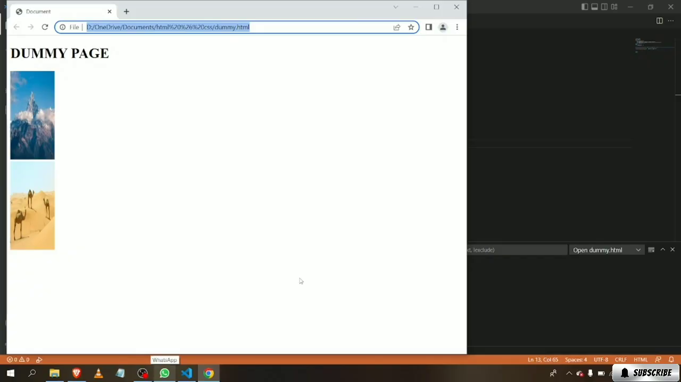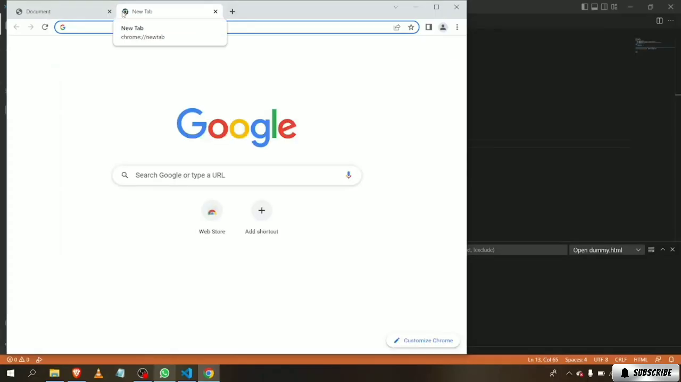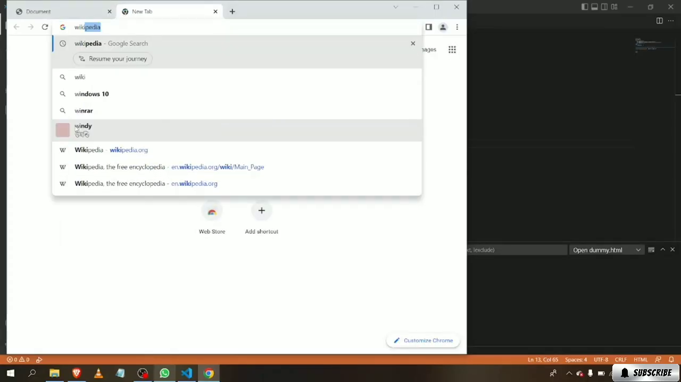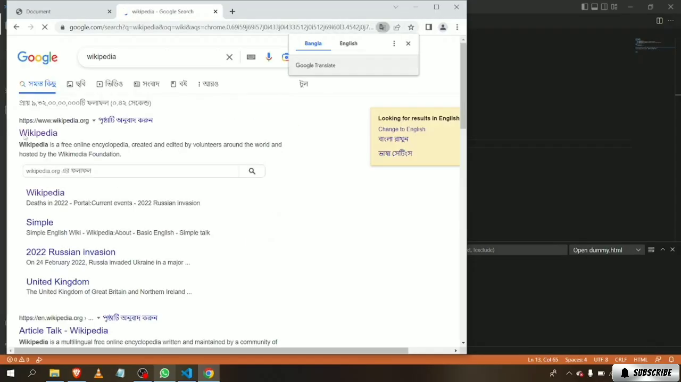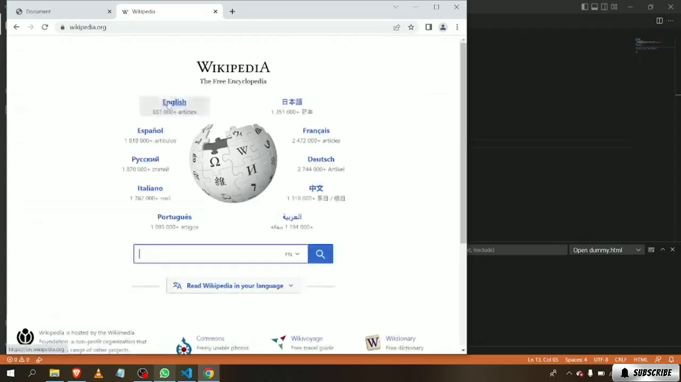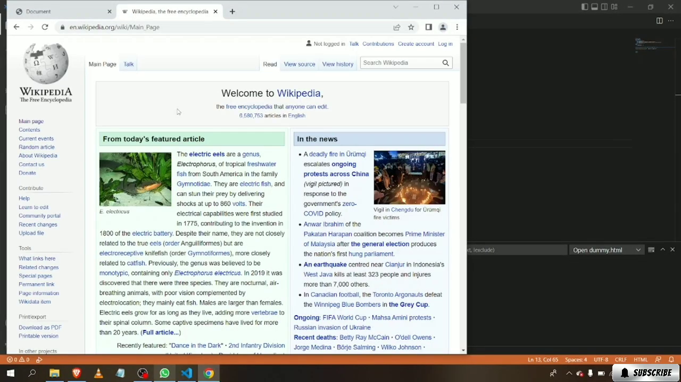Now what if you want to bring an image from another website, a website that already is hosting a picture, but you want that picture to show in your website? What you can do is, firstly, you need the image. I'm gonna go to Wikipedia. Yeah, Wikipedia is good enough. Let's go to Wikipedia now. All right, let's select English now.